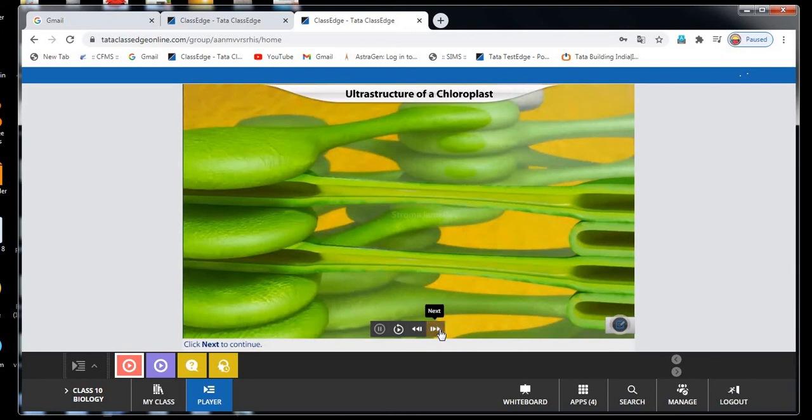Chlorophyll and pigment molecules of the chloroplast are fat soluble substances. You know the differences between water soluble and fat soluble substances. Here chlorophyll and these 4 kinds of pigment molecules are fat soluble, and all these substances are located in the lipid part of the thylakoid. So, you know thylakoid, stroma, lamellae and the thylakoid membrane, thylakoid lamellae.